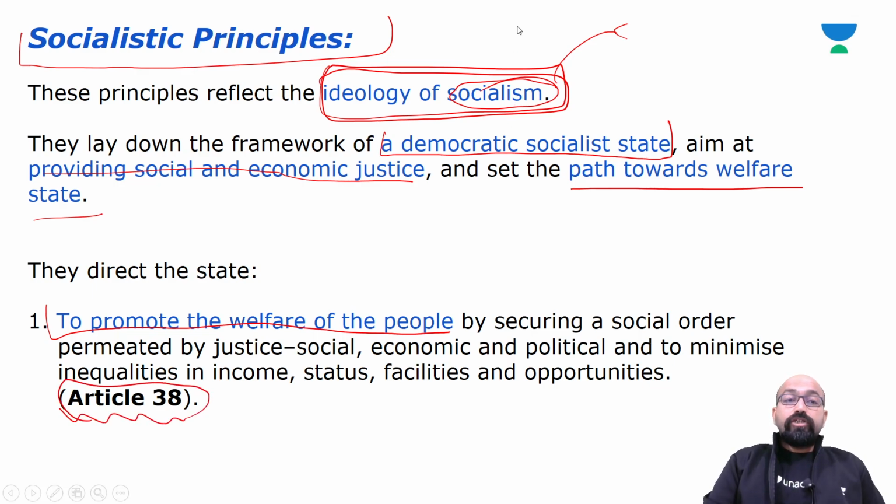Yes, guys. So, here is the first point related to the socialist principles: to promote the welfare of the people.